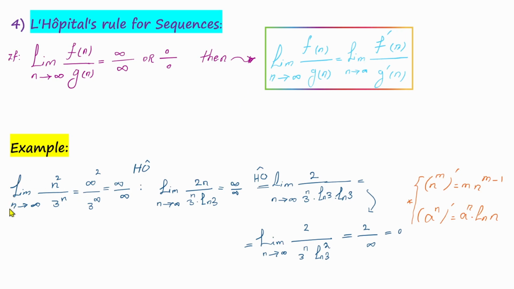As an example, as n approaches infinity, both the numerator and the denominator become infinity. Consequently, the result is an indeterminate form. By applying L'Hôpital's rule twice, the answer would be 0.